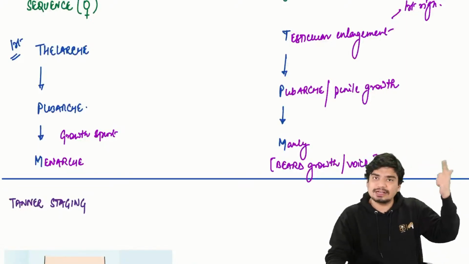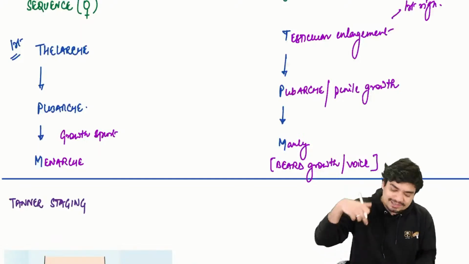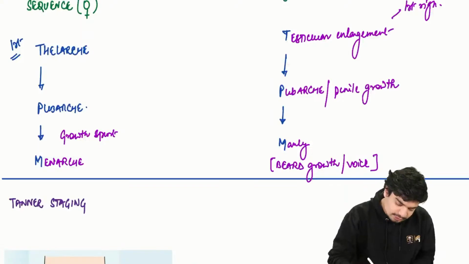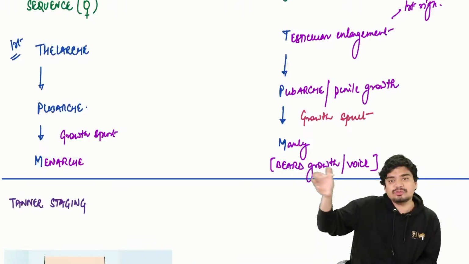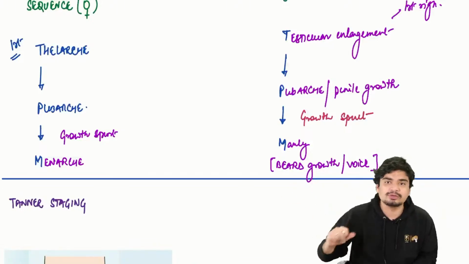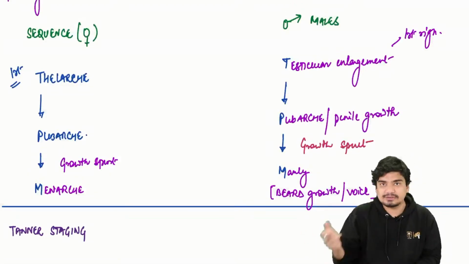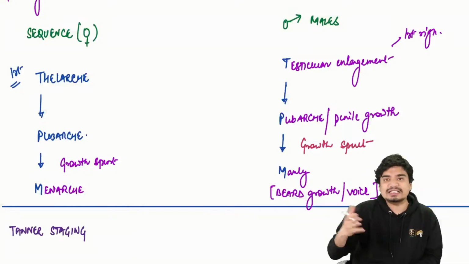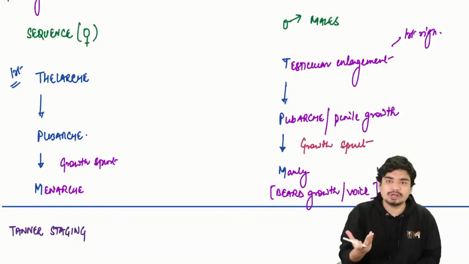TPM again stays the same: testicular enlargement, pubarche and penile growth, and then the manly changes, the beard growth and the voice change. Just prior to these manly changes, males also will have their growth spurt. So this is how you can remember the sequence of puberty. Females, TPM is thelarche, pubarche, menarche. Males, TPM is testicular enlargement, pubarche and penile growth, and the manly changes.